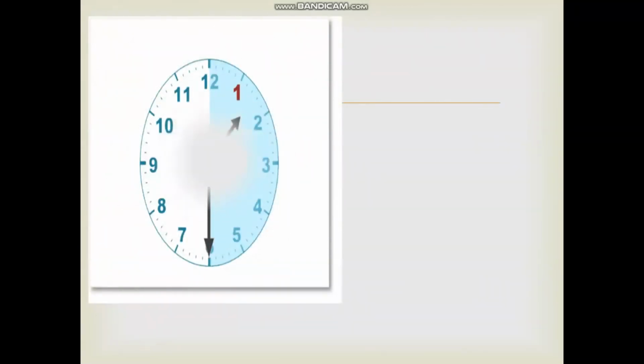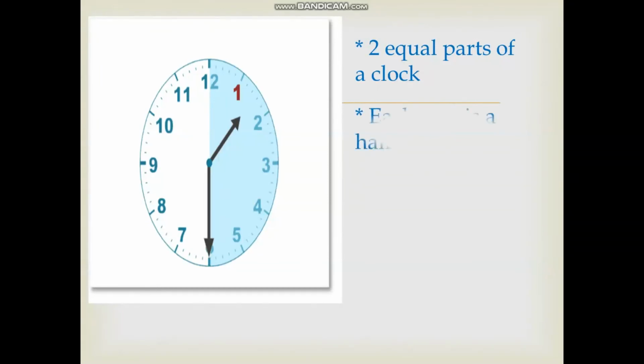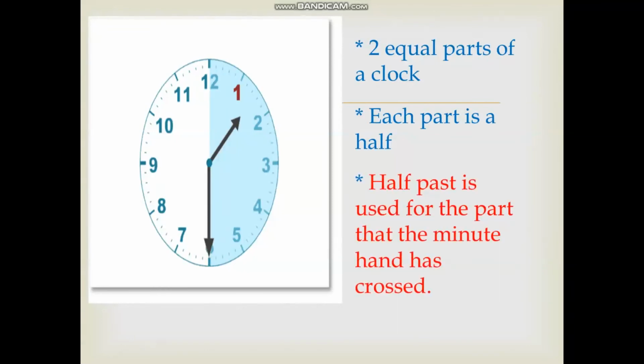Now you must be thinking, what does half past mean? Now look at the picture here, you will see the clock has been divided into 2 equal parts. You remember the fractions? 2 equal parts means 2 halves and each part is a half here. Now you can say half past is used for the part that the minute hand has crossed.